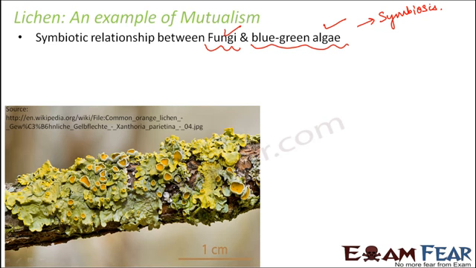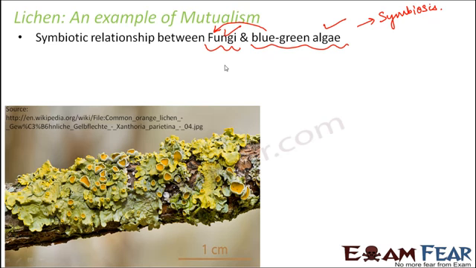Now, do you know how they benefit from each other? The blue-green algae are capable of photosynthesis, so they prepare their own food. The fungi receive their food from the blue-green algae. And how is the blue-green algae benefited from the fungi? The blue-green algae get protection from the fungi, because the fungi protect them from extreme sunlight and adverse climatic conditions.